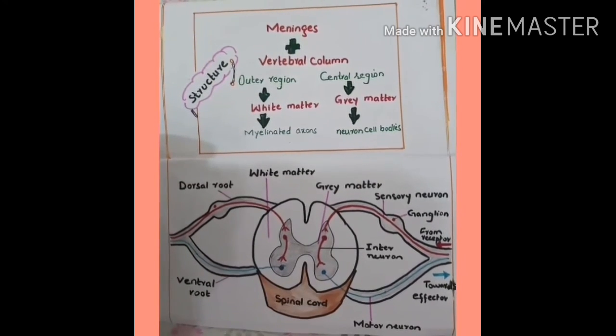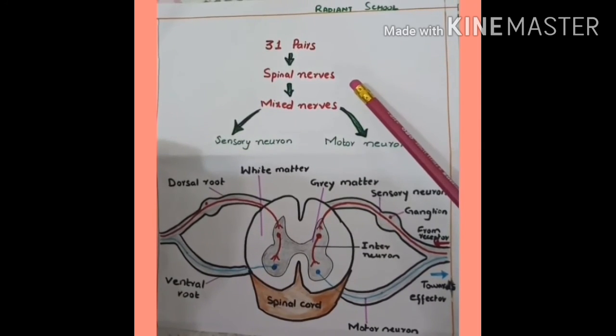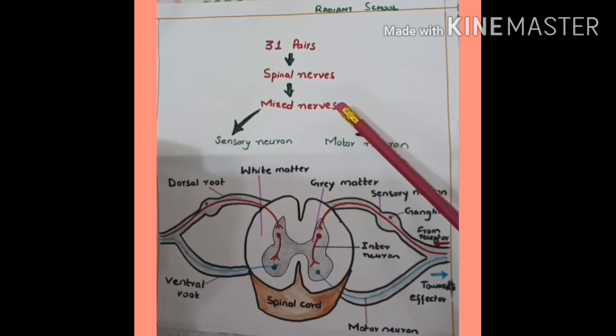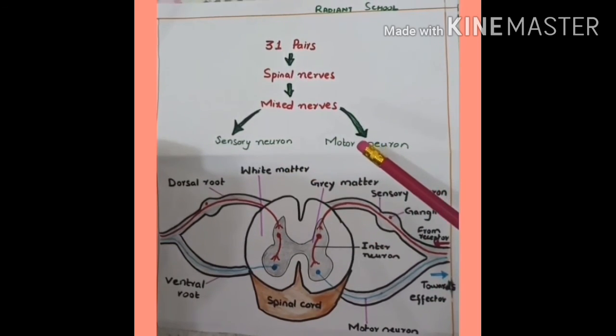Spinal cord is roughly 40 cm long and about as wide as your thumb for most of its length. It is a continuation of medulla oblongata. 31 pairs of spinal nerves arise along the spinal cord. These are mixed nerves because they contain axons of sensory and motor neurons.